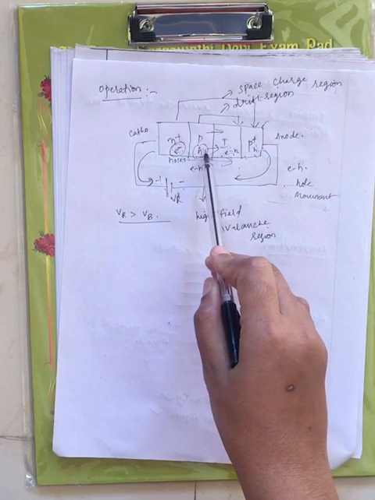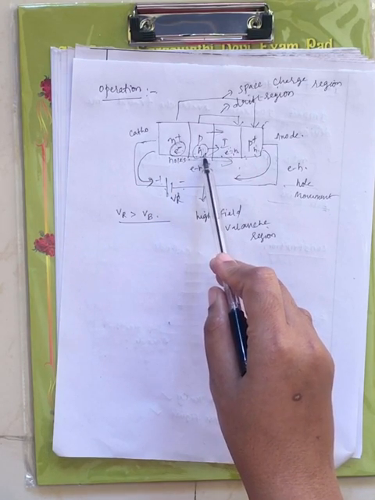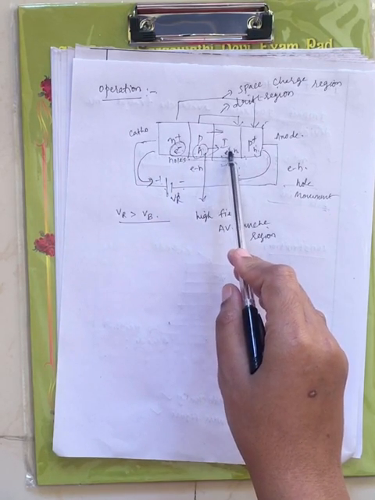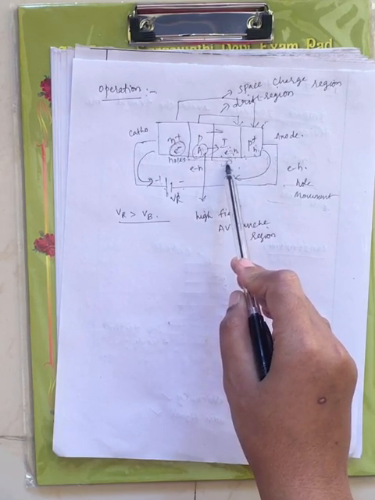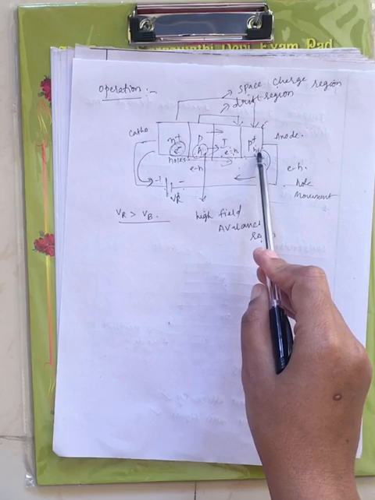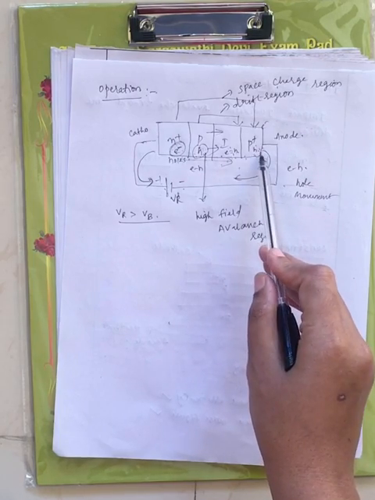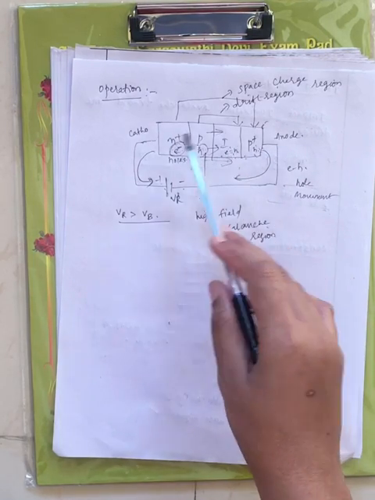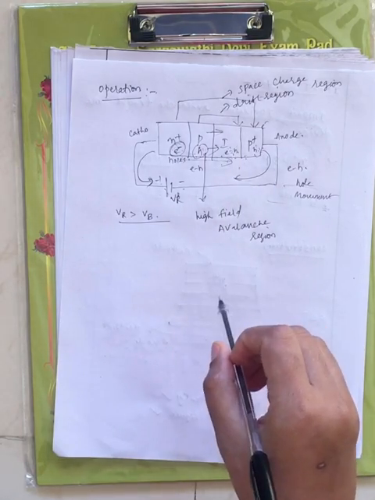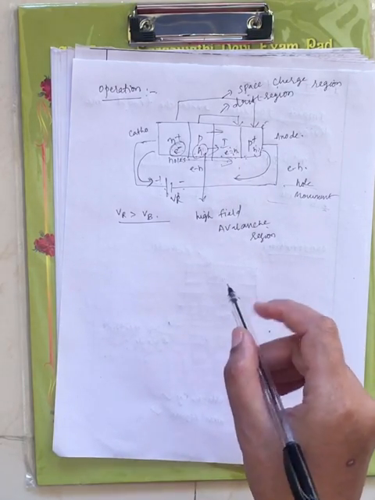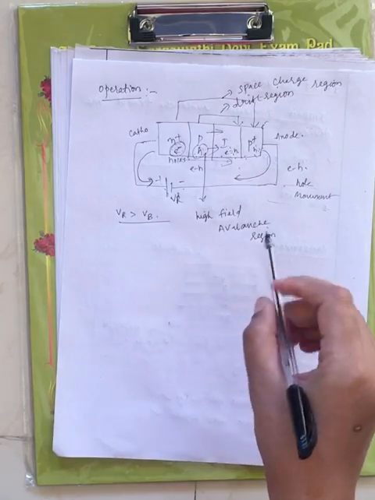Next you have the P layer where the majority carriers are holes, then the active I layer where the number of electrons equals the number of holes, and then the P plus layer where the majority carriers are holes.